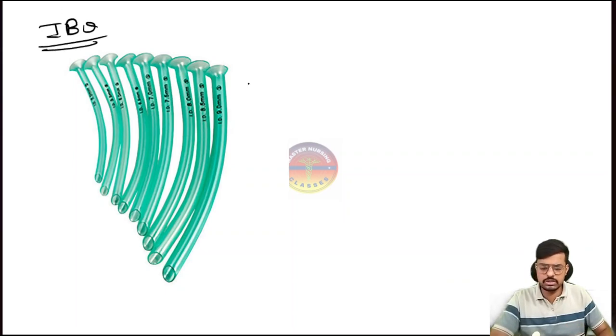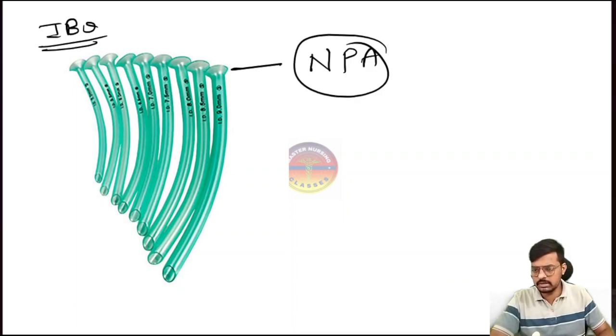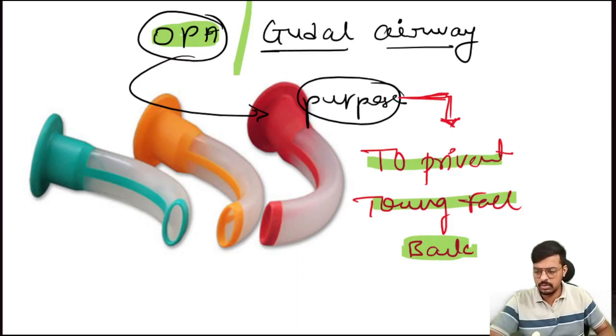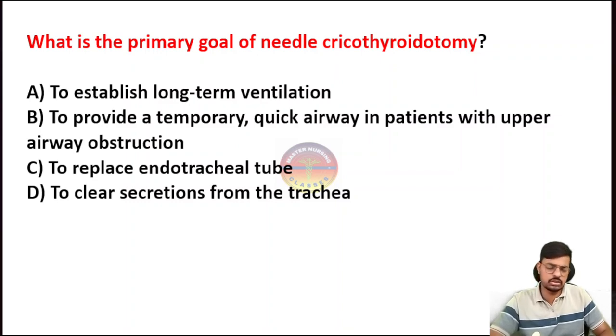This is also an image based question that may come. What is it? It is the nasopharyngeal airway. Very important. Directly through the nose we can insert it inside the pharynx, and it helps to deliver oxygen. This is the nasopharyngeal airway. This is the Goodall airway or oropharyngeal airway. This is the laryngeal mask airway. In an emergency, if any airway obstruction is there, we can use these types of airways. Very important.